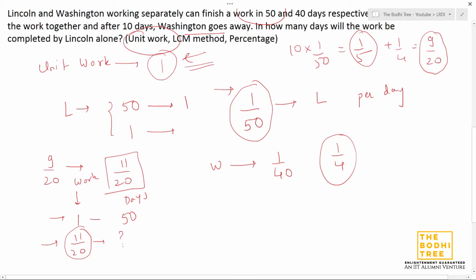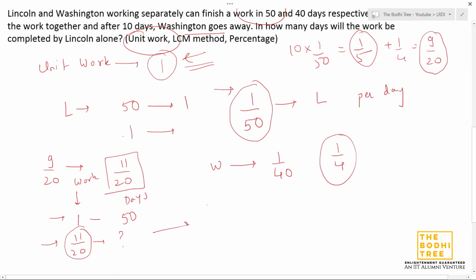Naturally this is a direct variation again. So in the unitary method, if this is a direct variation, this goes on top and this comes to the denominator. If it were inverse variation, which we have discussed in detail when we learned the topic of time and work in our course, we would have kept this in the numerator, this would have been the denominator, and we would have multiplied this by this one. Basic unitary method, nothing different.